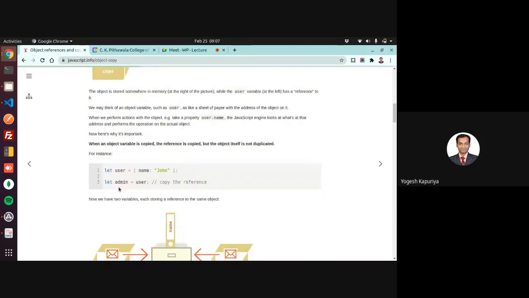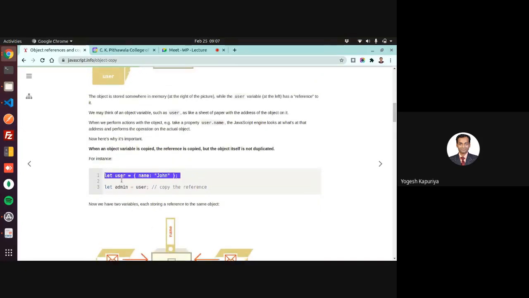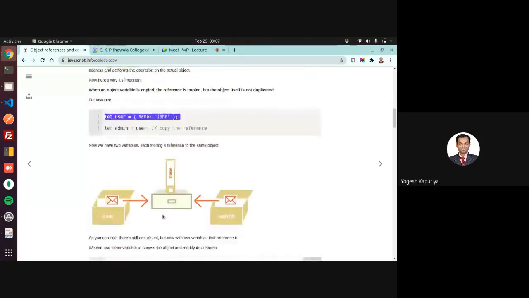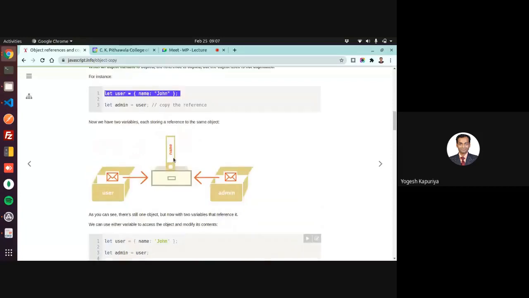Later, when you say let admin is equal to user, where user is some object, it will not create another copy. It will simply create a reference. So you have the original user object, there is one pointer pointing to that location, and then you create another variable.